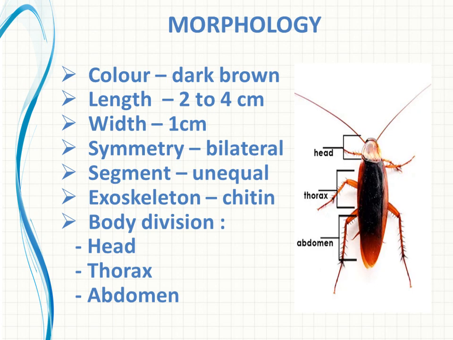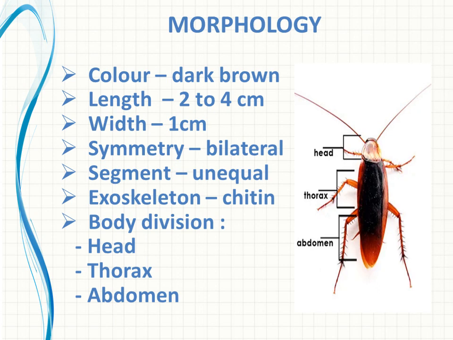Fine. Then the segments are of unequal size. Of course, it is a segmented animal, but it is not like an earthworm. In earthworm, repeated units will be there. So that segmentation we call metamerism, right? But here, this is also a segmented animal, but the segments are unequal in size, right?